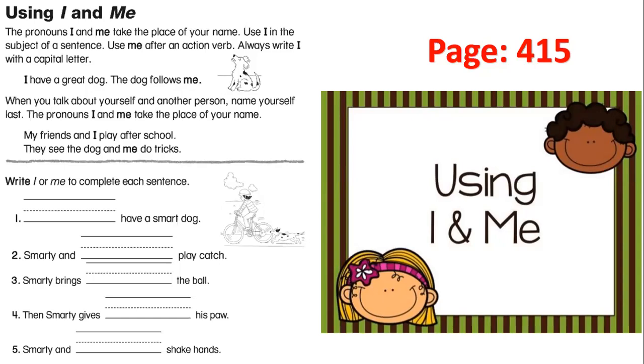Okay, now let's do the exercise. I or me. You have to write I or me to complete each sentence. Take 2 minutes and we will solve together. Now solve it alone. Try to solve it alone, and then we will do it together.